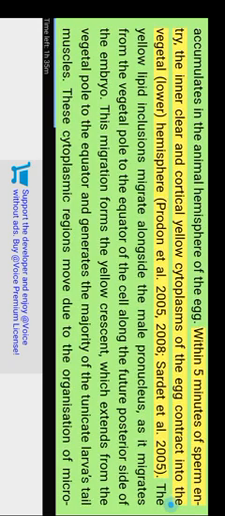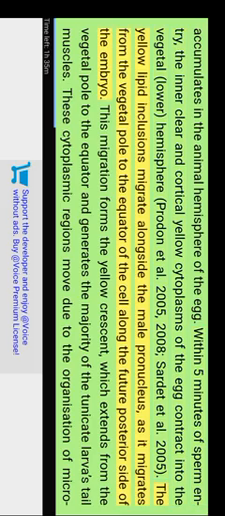hemisphere of the egg. Within 5 minutes of sperm entry, the internuclear and cortical yellow cytoplasms of the egg contract into the vegetal lower hemisphere. Roegiers et al. 2005, 2008, Sardet et al. 2005. The yellow lipid inclusions migrate alongside the male pronucleus as it migrates from the vegetal pole to the equator of the cell along the future posterior side of the embryo.